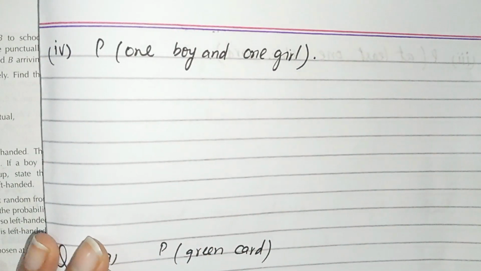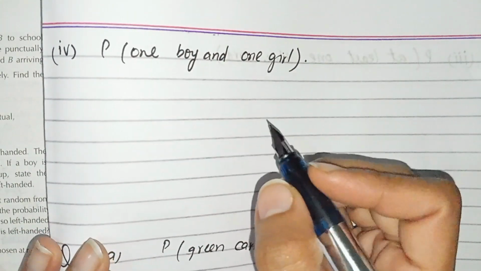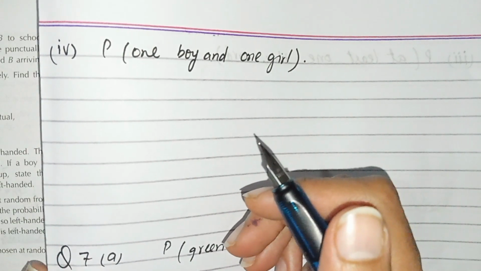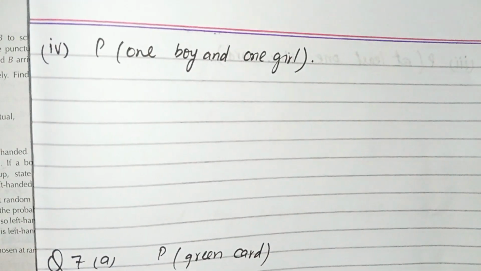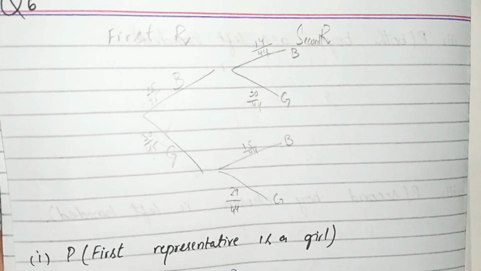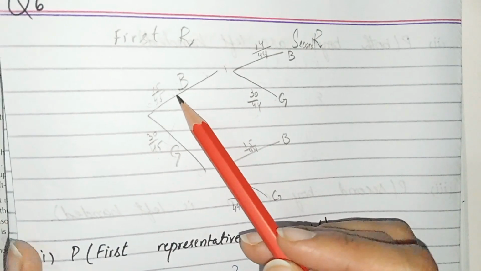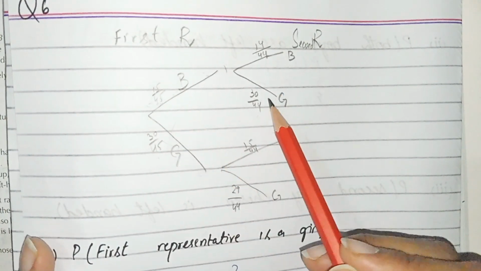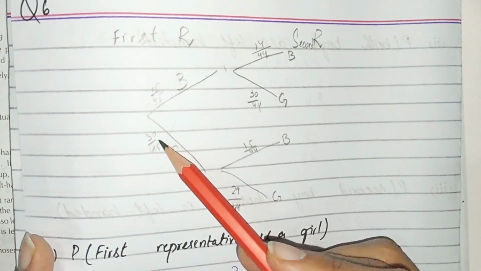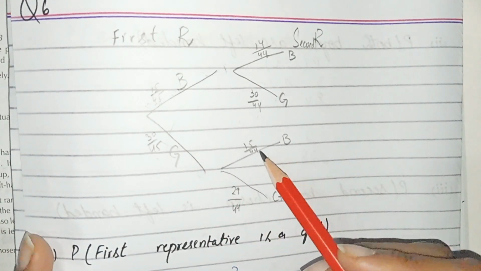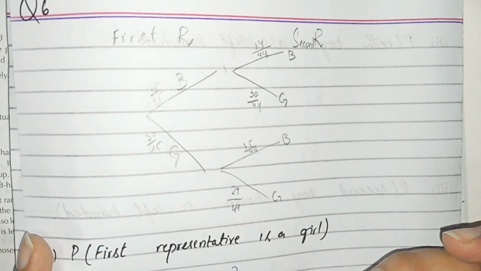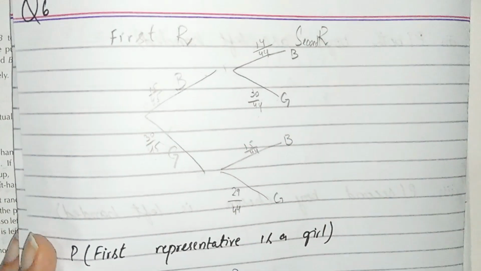Now students, part number 4, probability of one boy and one girl. Now we have to find the probability, and from the tree diagram we have to understand it. The one boy, the probability may be 15 by 45 and 30 by 44, or 30 over 44 and 15 over 45. These are the two possibilities of probability. So we can write it like that.